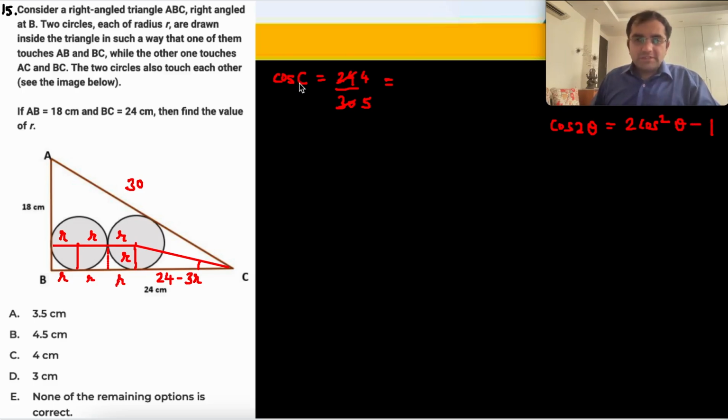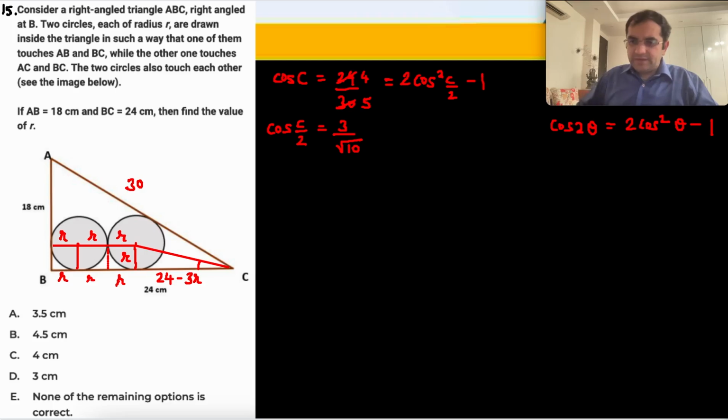So cos C is equal to 2 cos square C by 2 minus 1. I need the value of cos of C by 2. cos C by 2 का वैल्यू कितना आ जाएगा? So 4/5 plus 1 is 9/5, upon 2 हो जाएगा 9/10. 9/10 का स्क्वायर रूट आ जाएगा 3/√10. ठीक है.